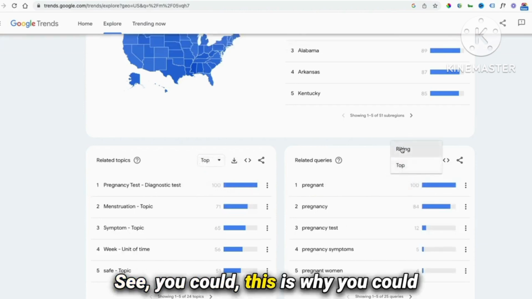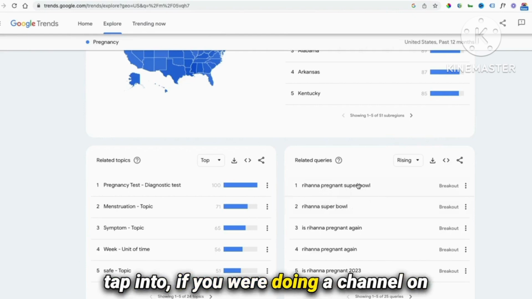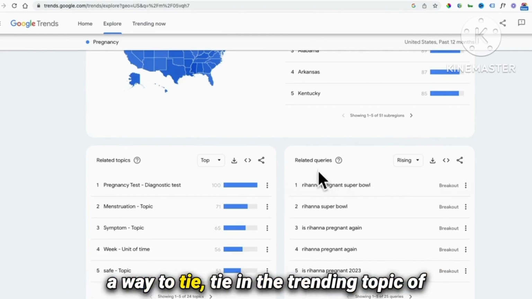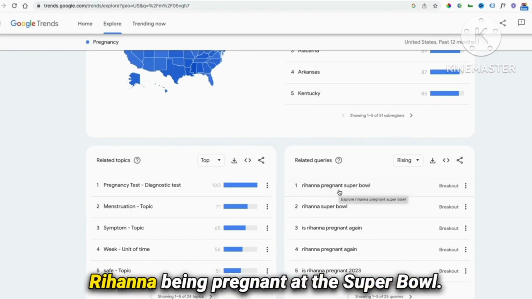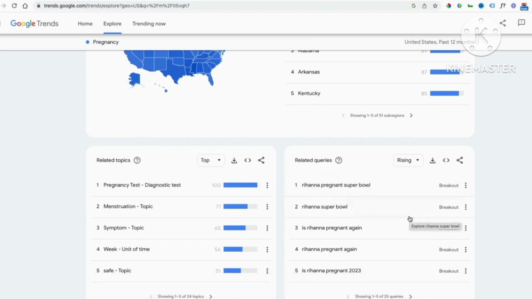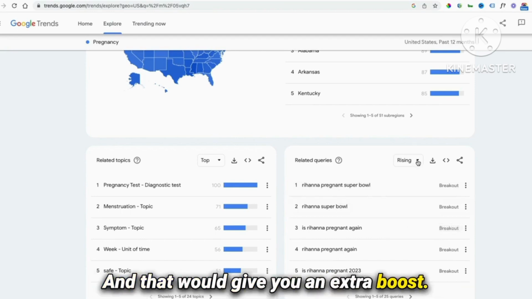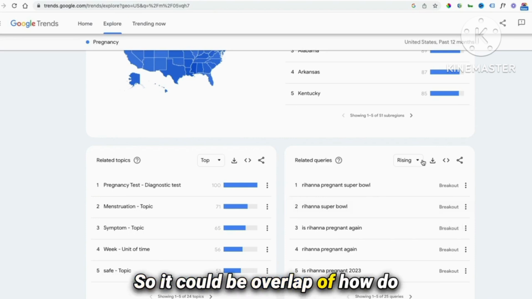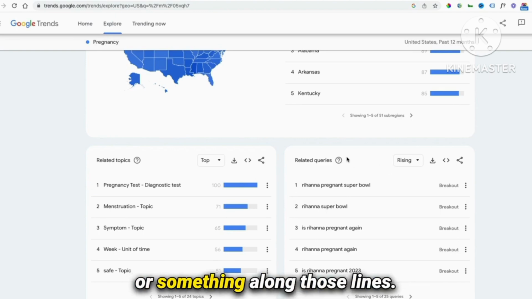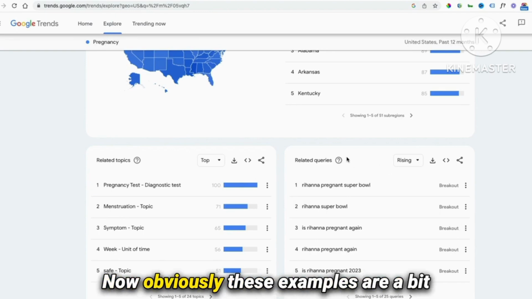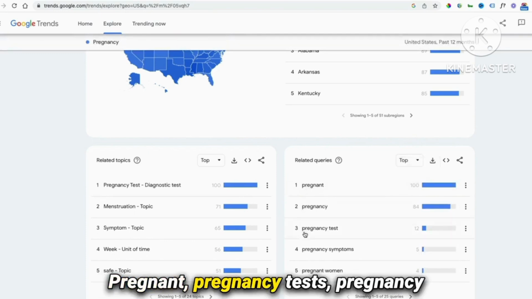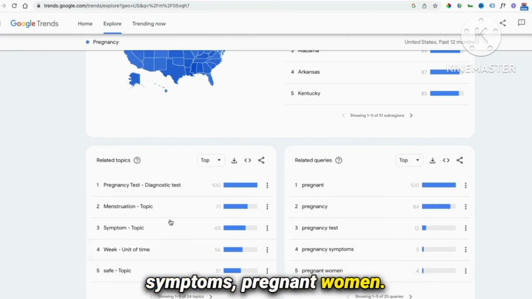See, this is why you could tap into, if you were doing a channel on babies and everything else, you could find a way to tie in the trending topic of Rihanna being pregnant at the Super Bowl, and that would give you an extra boost. And also you could tie it in an evergreen way. So it could be overlap of how do we know that she's pregnant or something along those lines. Now, obviously, these examples are a bit weak, but you then go into top again. Pregnancy tests, pregnancy symptoms, pregnant women. Okay, so we've got loads of different ideas here.